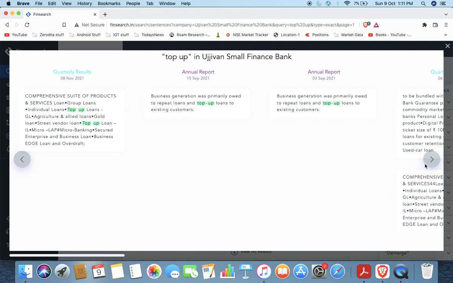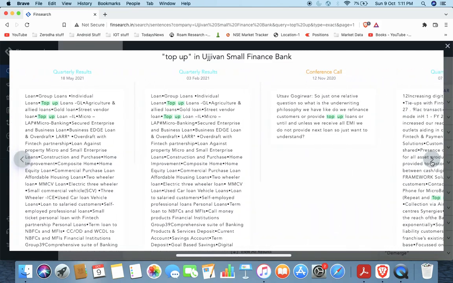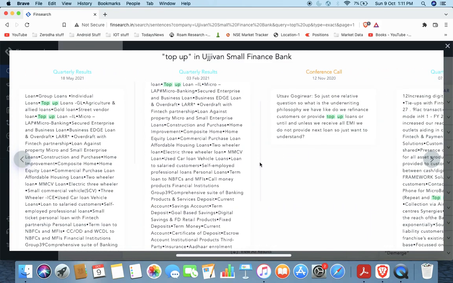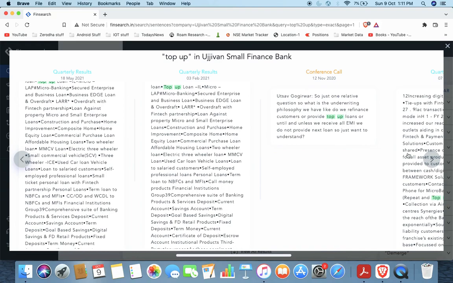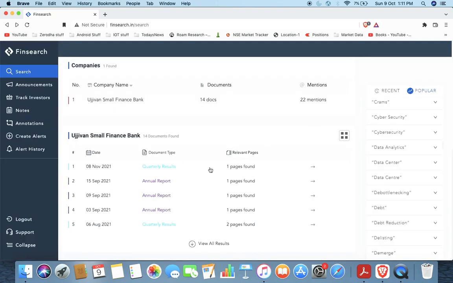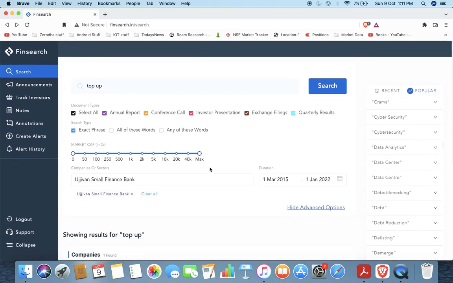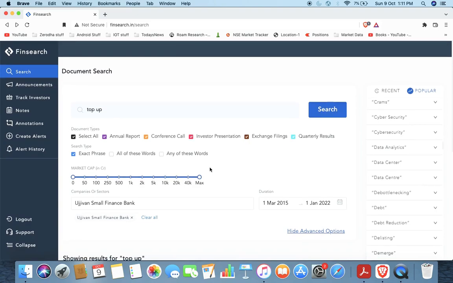You can read through the annual report by clicking here. In the quarterly results they talked about it, and in the conference call. So it's really handy to cut through the noise and find your answers very quickly using this tool.